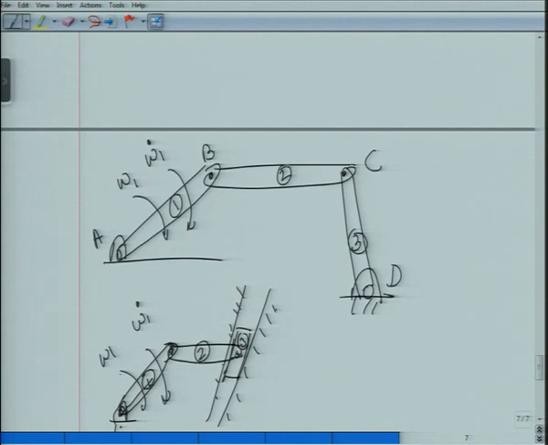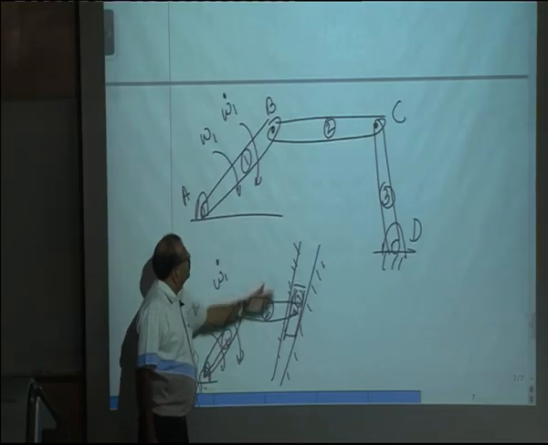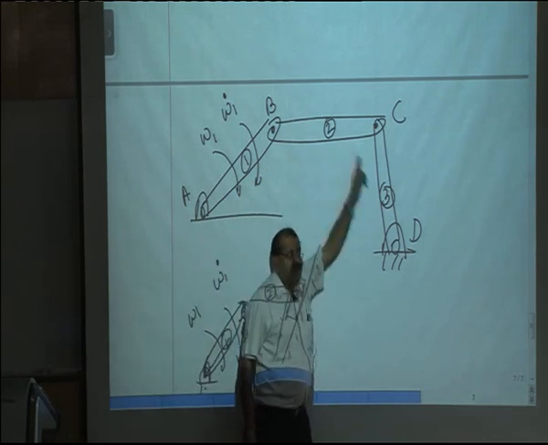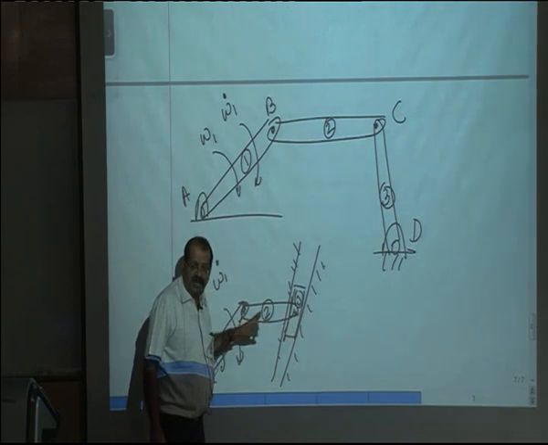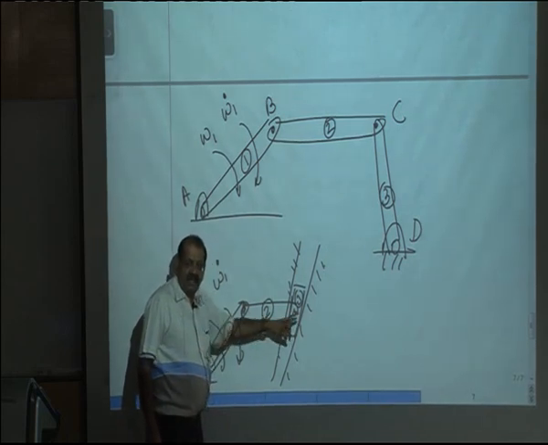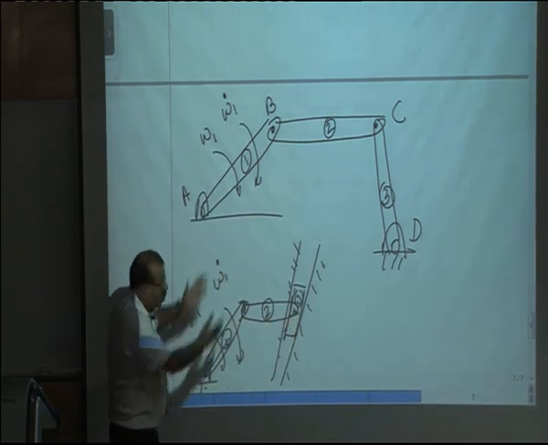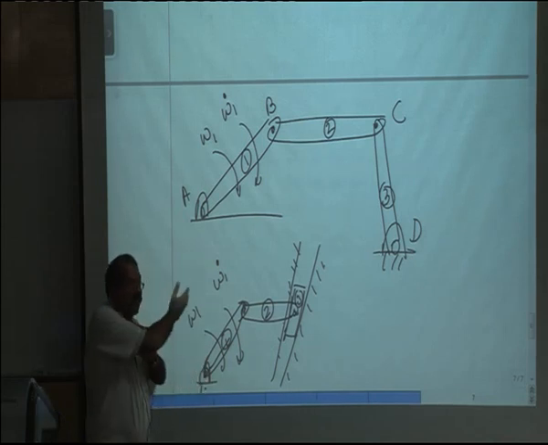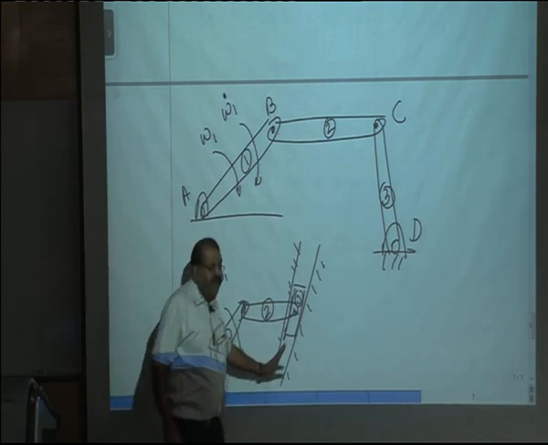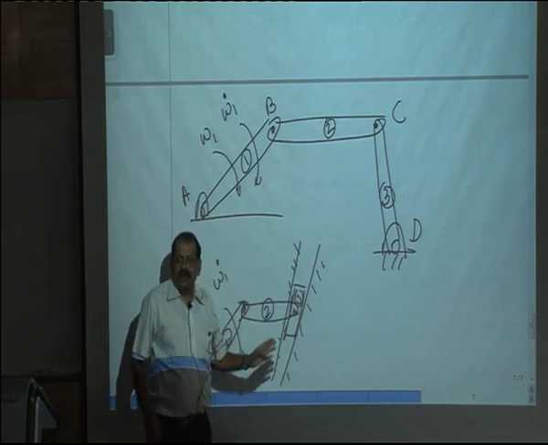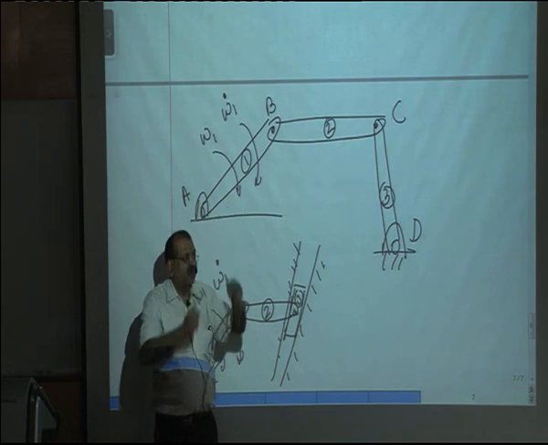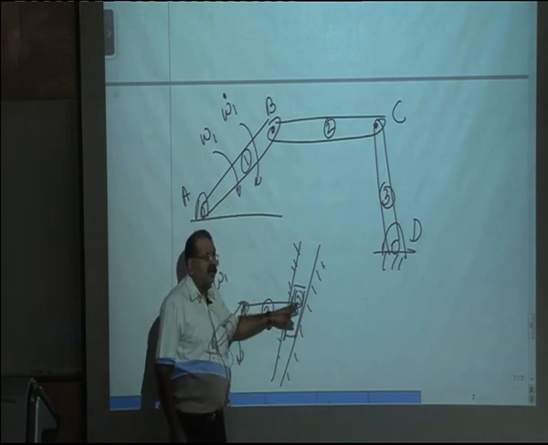So what you will realize in typical problems like this is that one angular velocity and one angular acceleration are given, and you need to find either the 2 angular velocities and 2 angular accelerations, or 1 angular velocity, 1 linear velocity, 1 angular acceleration, 1 linear acceleration, but then you need to know something from the other end. For example, here you know the direction of velocity and the direction of acceleration, because it has to move like this.